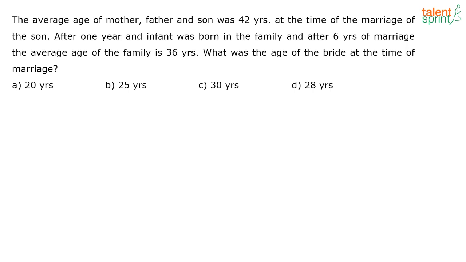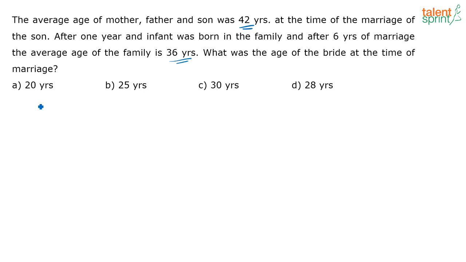Yes, Neeraj has given me the answer as 20 years for this question. Let's check. See, the average age of mother, father and son was 42 years at the time of marriage. After 1 year, an infant was born, and after 6 years of marriage, the average of the family is 36 years. Now, this 42 years average was 6 years ago, correct? That is when the son was getting married.